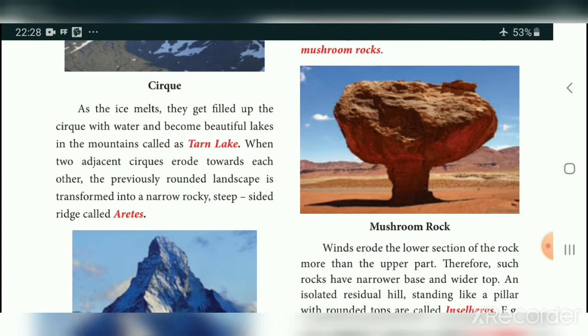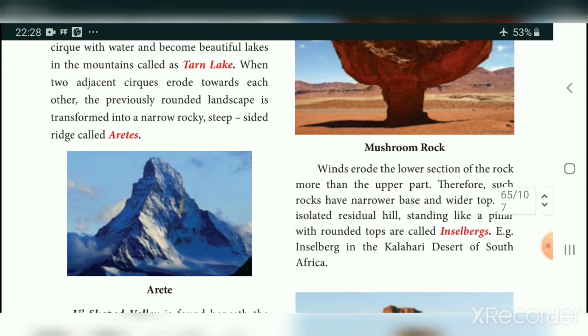When two adjacent cirques erode toward each other, the previously rounded landscape is transformed into a narrow, rocky, steep-sided ridge called an arete. When two adjacent cirques erode day by day, the armchair depression is transformed into a narrow, rocky, steep-sided ridge.